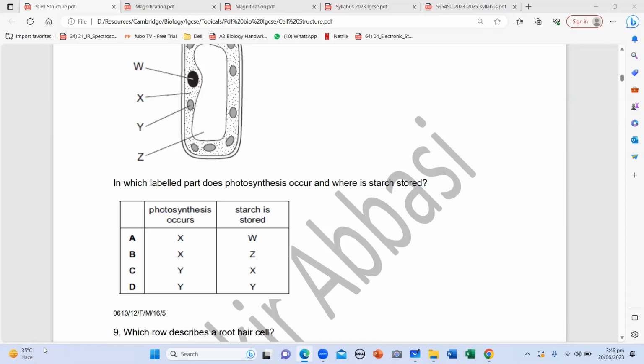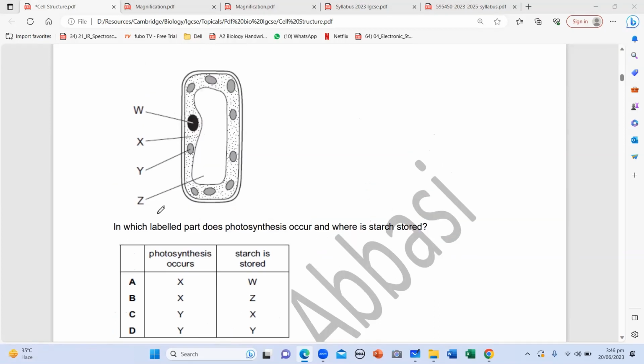Hassan, what is Y? Quick. Cytoplasm. Chloroplast. My apologies. Chloroplast. Many chloroplasts.